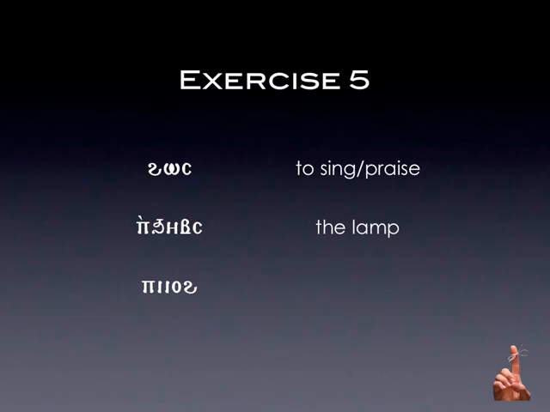Here is now a word ending with the hori. So this is new for us. This is piyuh. And piyuh means the moon. So again, the second iota in this word takes on a Y sound because it is followed by a short O, followed by a vowel. So this is piyuh.